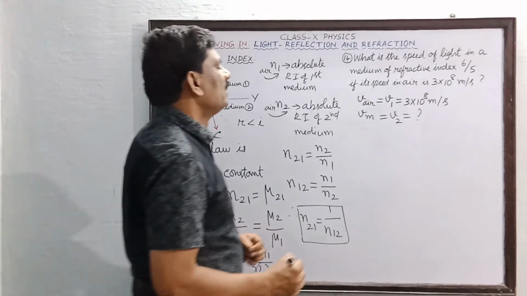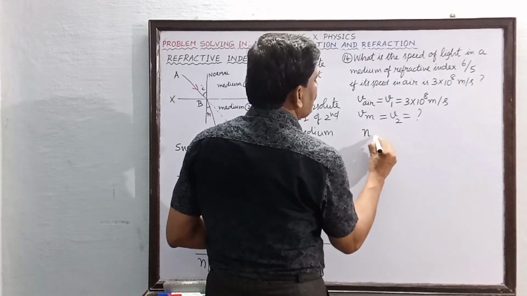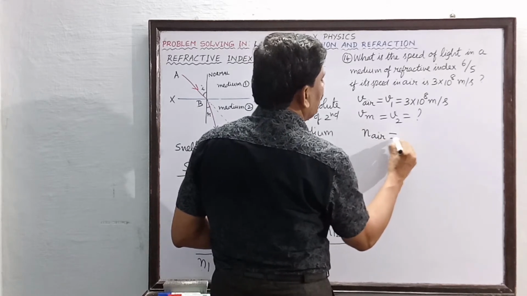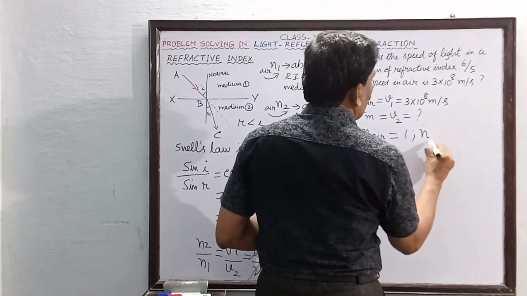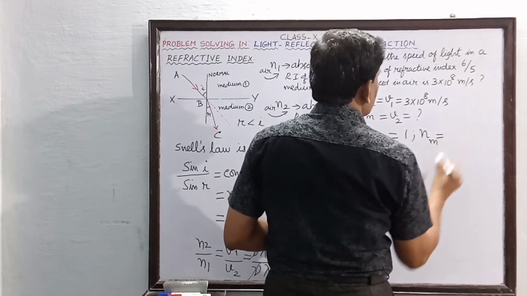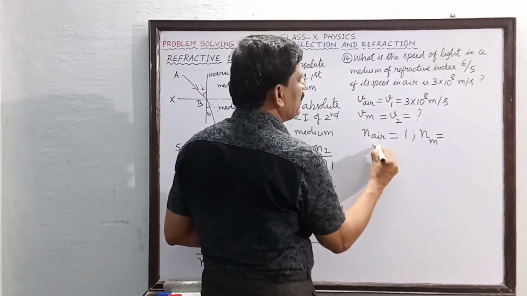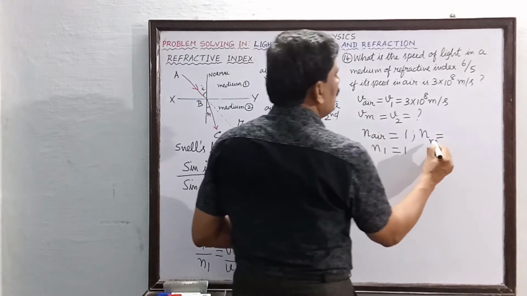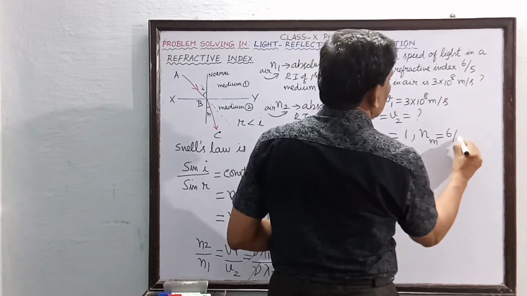Okay students. Now the refractive index of air is equal to 1, and the refractive index of the medium, see, for air we have used the subscript, therefore N1 is equal to 1, and the medium is given as 6 by 5.